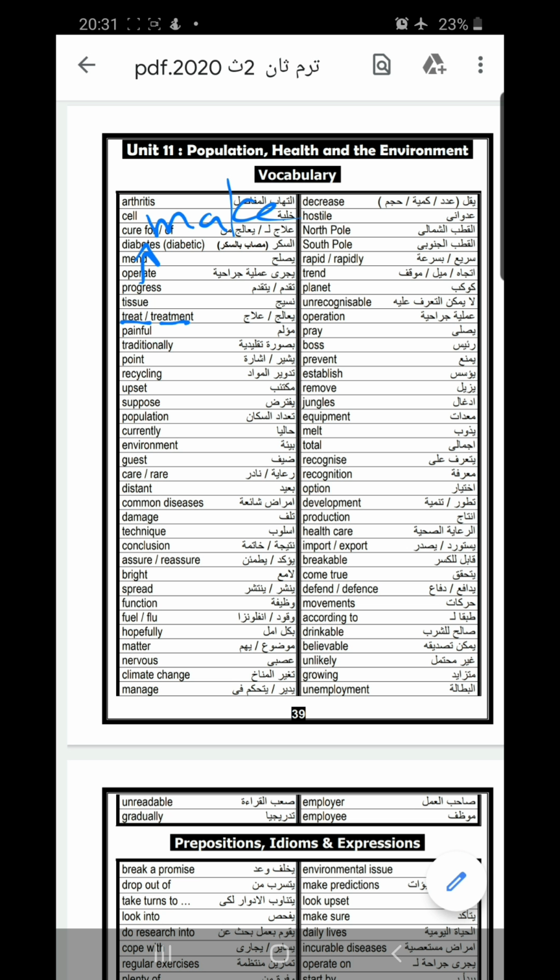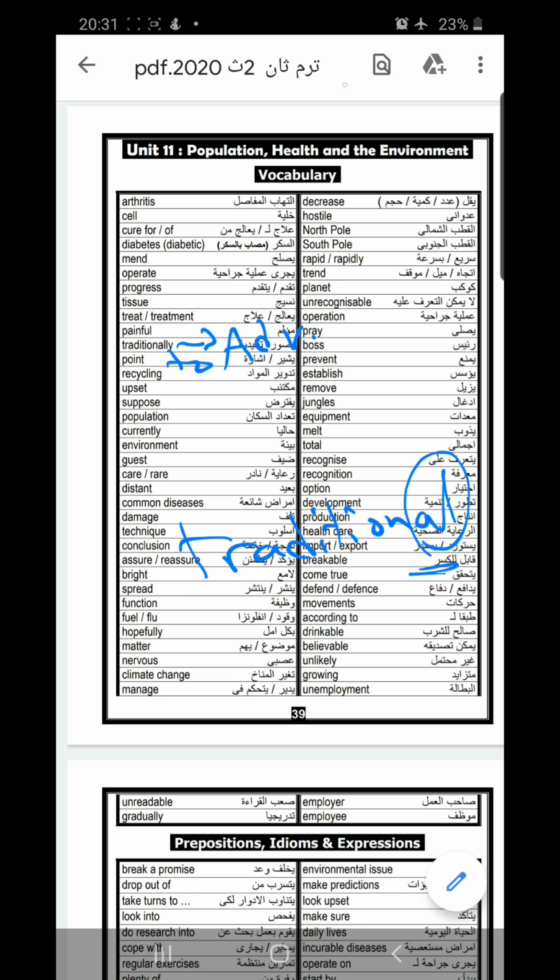Painful. Painful is an adjective. The noun from painful is pain. If you wanted to transfer it into the opposite, it will be painless. Traditionally is an adverb, from the word tradition. If you wanted to transfer it into an adjective, it will be traditional.